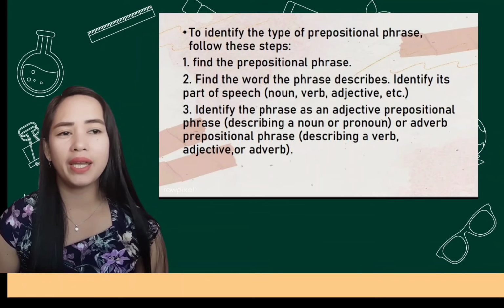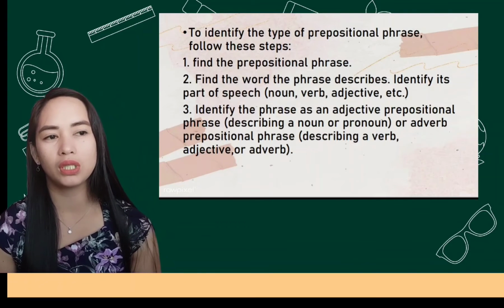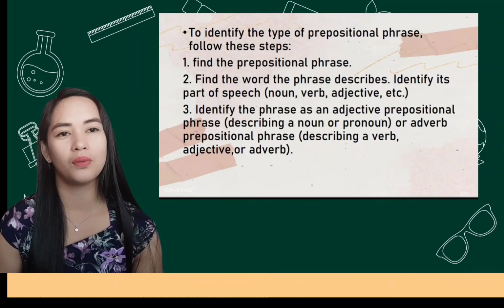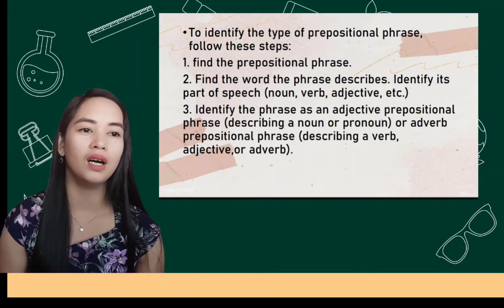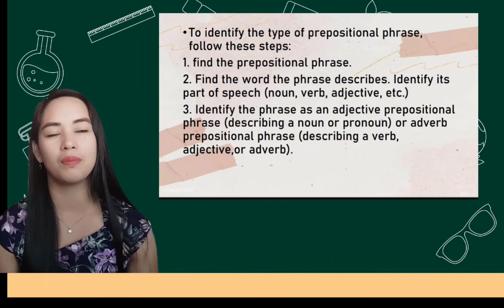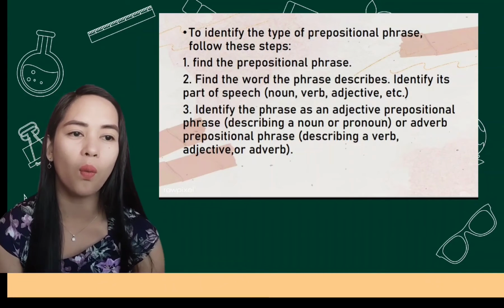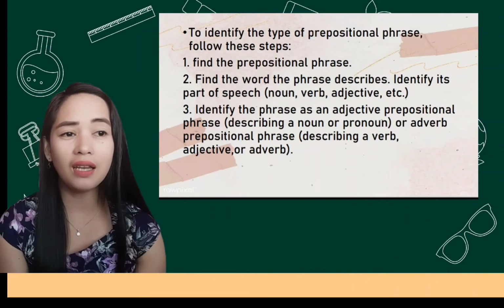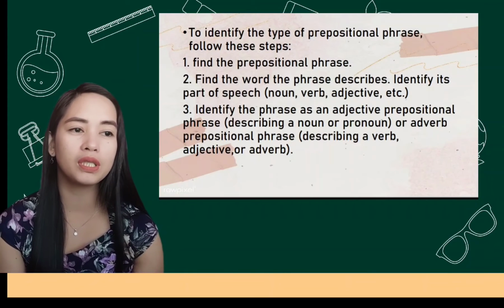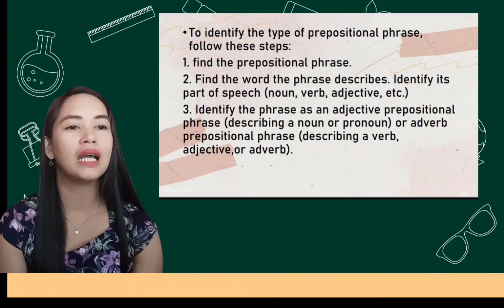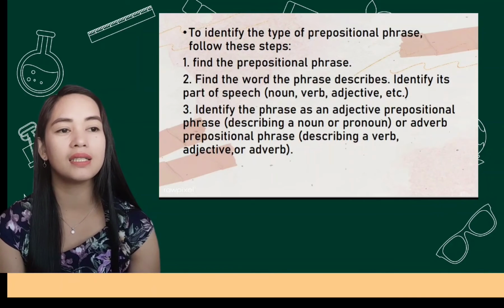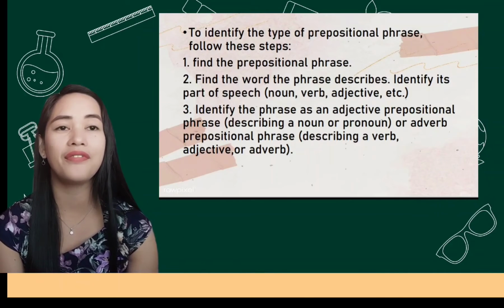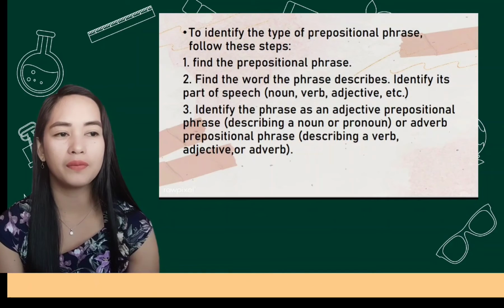To identify the type of prepositional phrase, we have these steps to follow. Number one, find first the prepositional phrase. Number two, find the word the phrase describes and identify its part of speech.